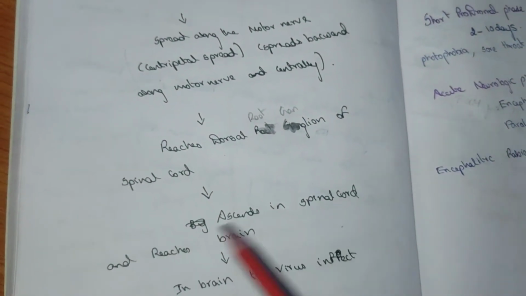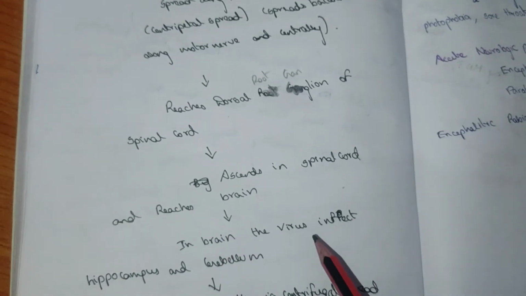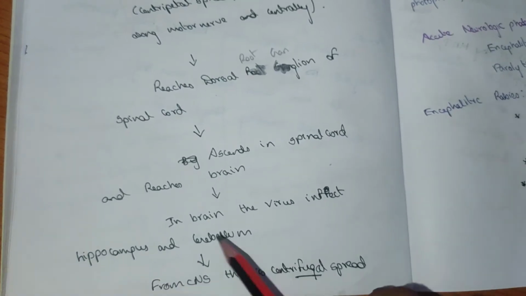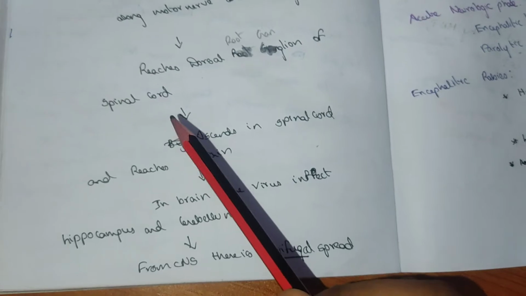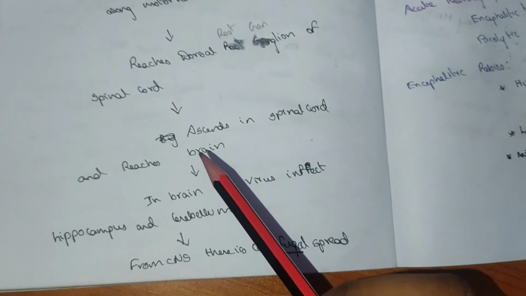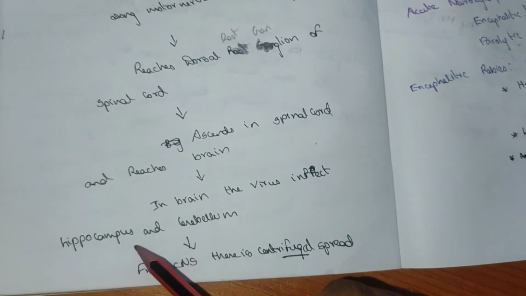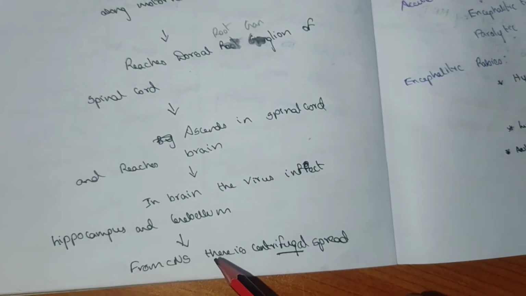The virus ascends in the spinal cord and reaches the brain. In the brain, the virus infects the hippocampus and cerebellum. After reaching the spinal cord, it reaches the brain, and in the brain it affects the hippocampus and cerebellum, and this forms the CNS.